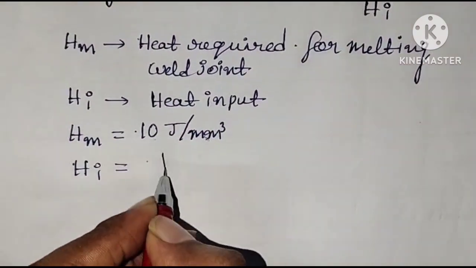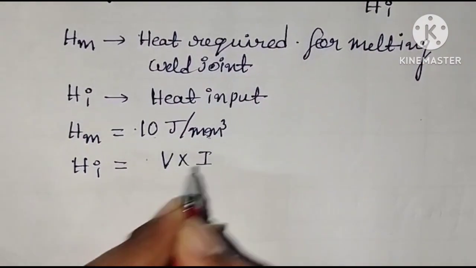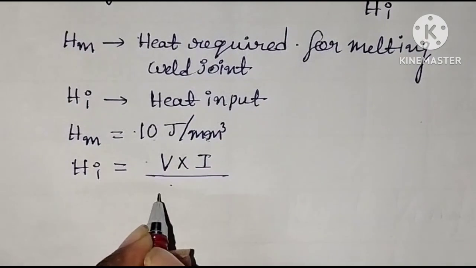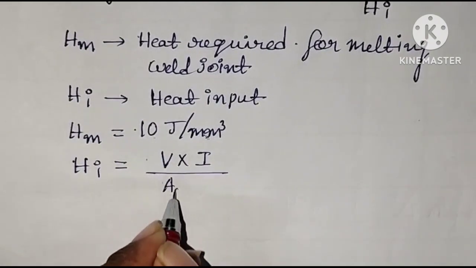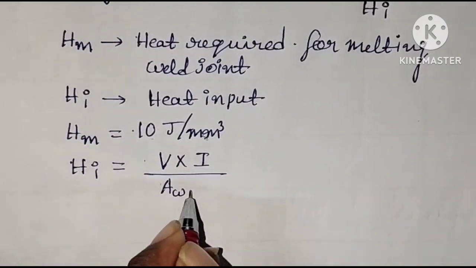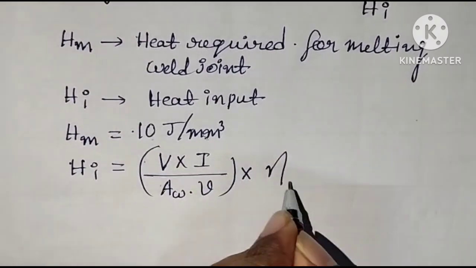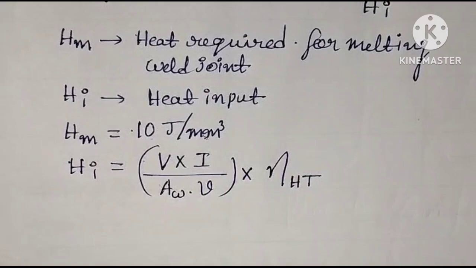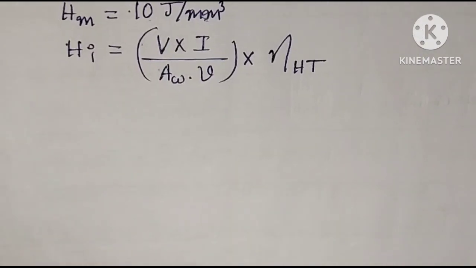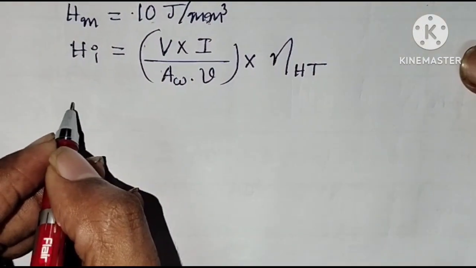Heat input is equal to voltage into current by cross sectional area of weld joint into travel speed, into heat transfer efficiency. Let us write the given data here.